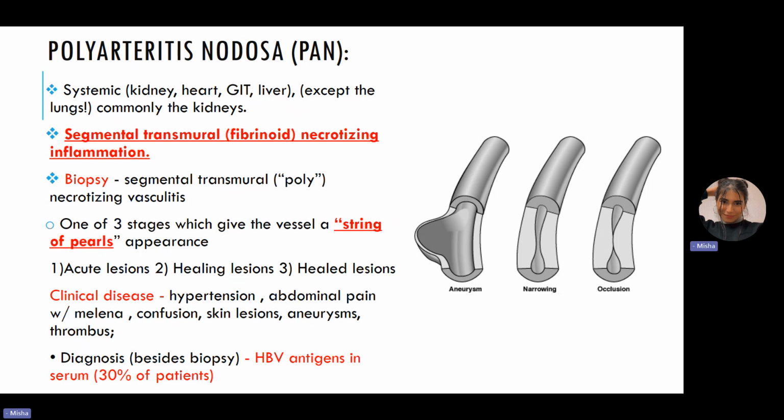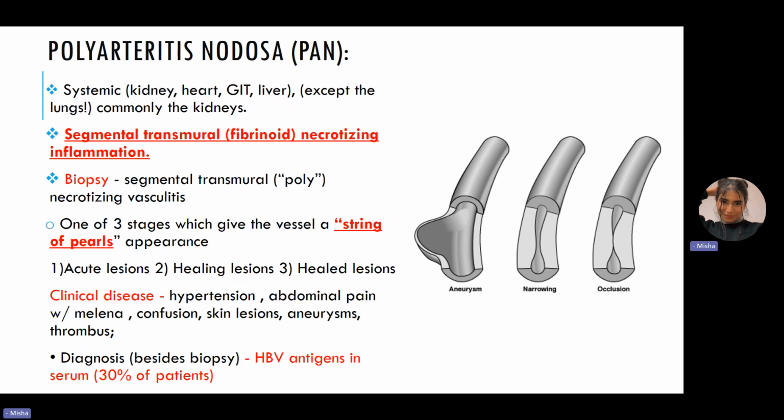Okay, who are the people who get this disease? Often male adults. First male disease, okay? So this is mainly present within male adults. Next thing you need to know is the definition. It's a segmental, transmural, fibrinoid necrotizing inflammation. Okay. So it's a fibrinoid necrosis of the whole wall. When we say transmural, we say that the whole wall is basically involved in this case, right?